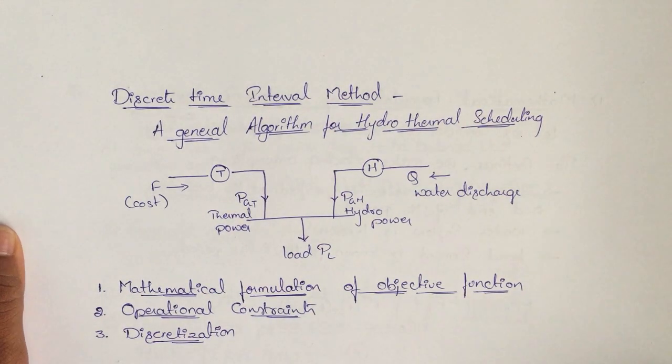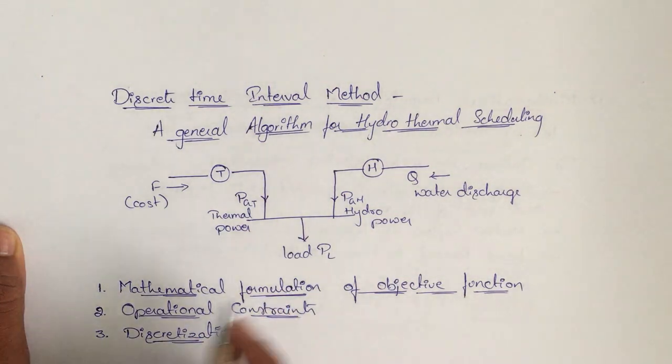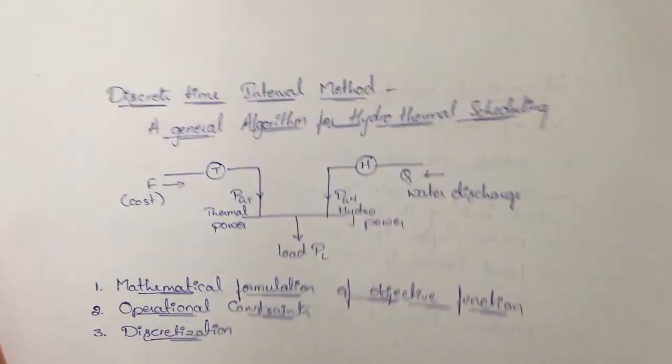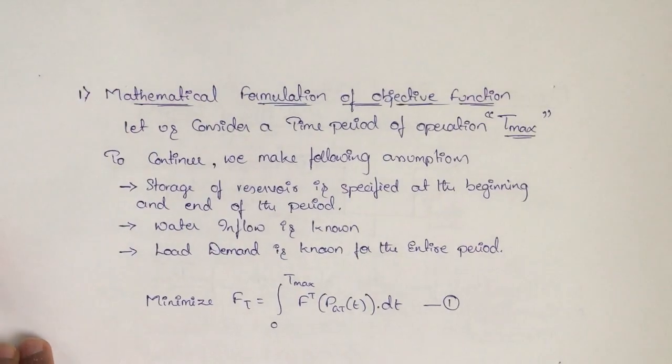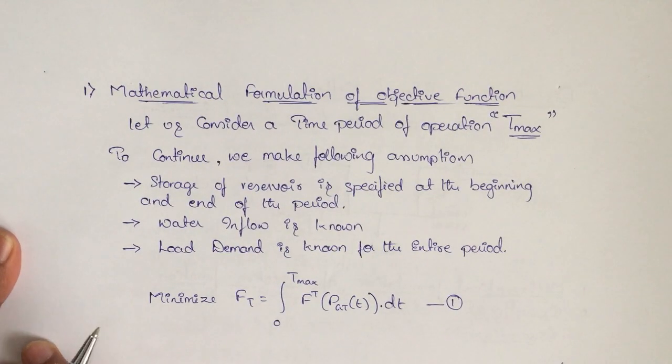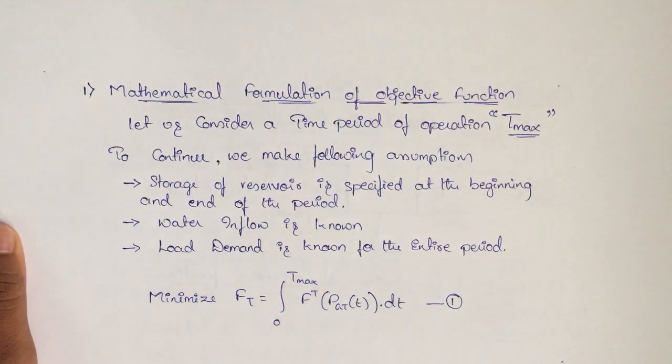Now we are going to take up our first part, that is the mathematical formulation of the objective function. Here, let us consider the total time period of operation.